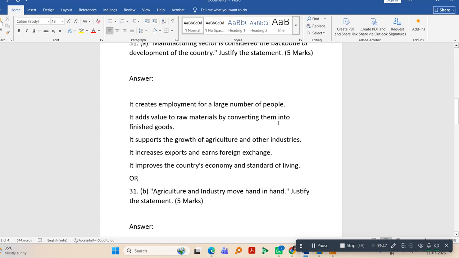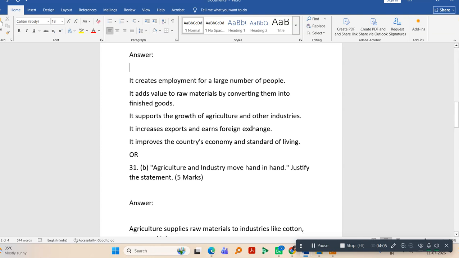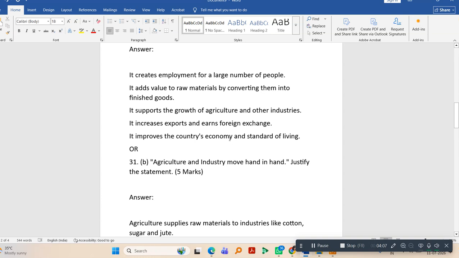It creates employment for a large number of people. It adds value to raw materials by converting them into finished goods. It supports the growth of agriculture and other industries. It increases exports and earns foreign exchange. It improves the country's economy and standard of living. I hope I made myself clear. These points are specific and to the point.